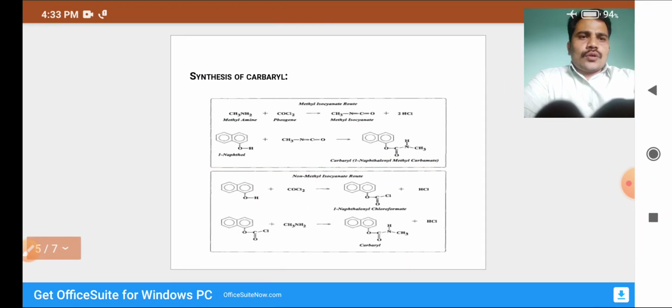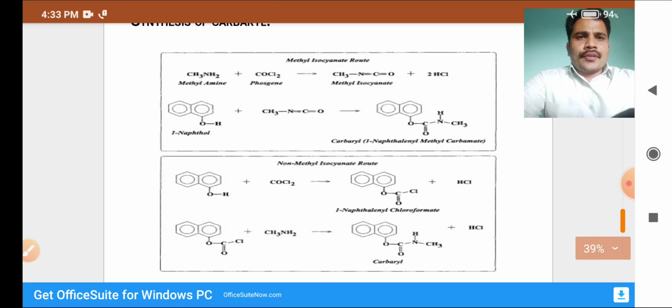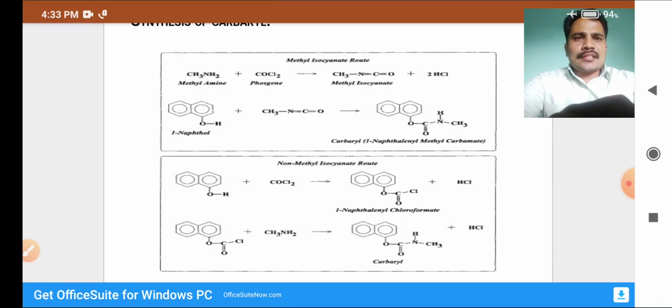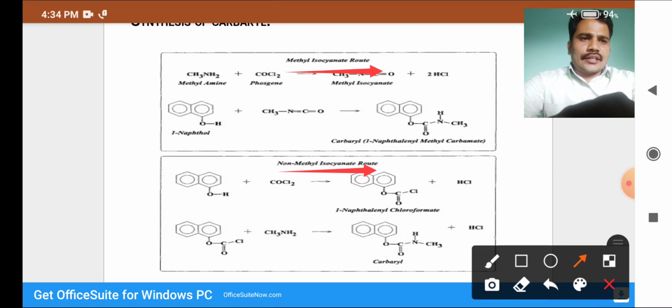Next we move on to the synthesis. Carbaryl can be synthesized in two ways. One method is the methyl isocyanate method, and another is the non-methyl isocyanate method.